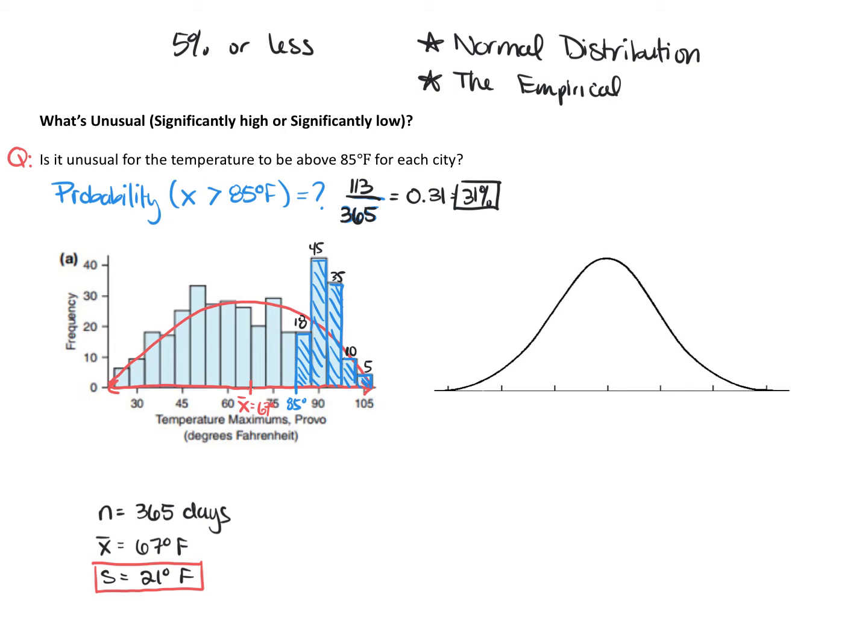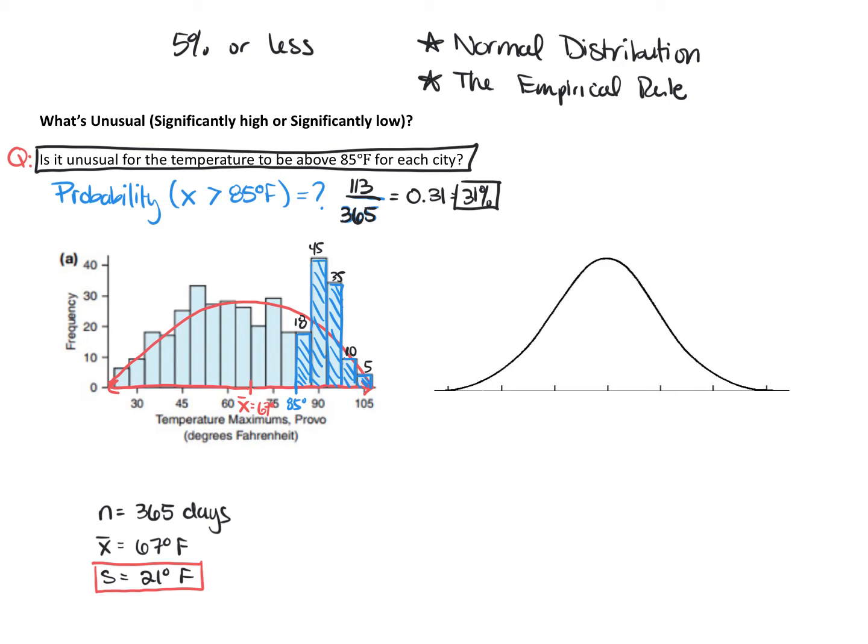So it's a rule of thumb that helps us understand how the standard deviation measures variability, and then also gives us a tool to make rough estimations, okay? And what I mean by that is this. So we can still answer this question, right? Is it unusual for the temperature to be above 85 degrees by looking at how much the data varies from